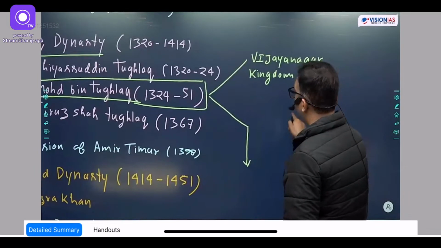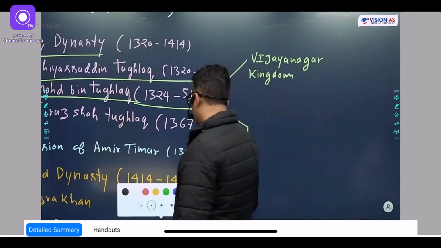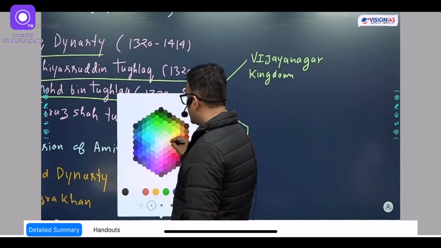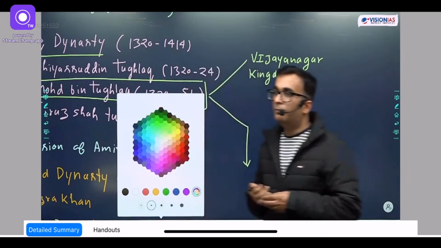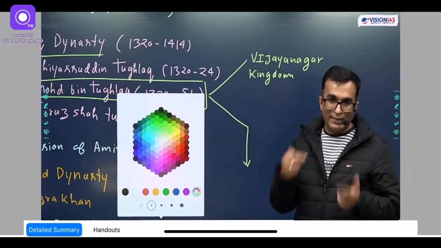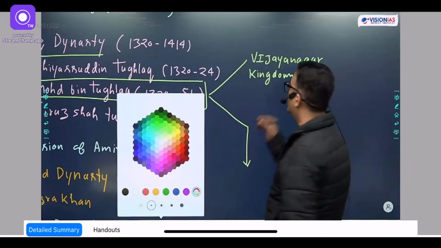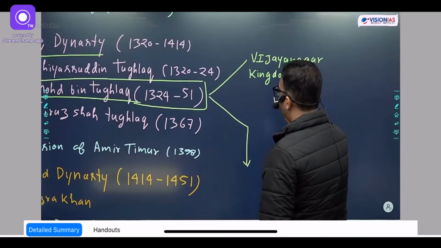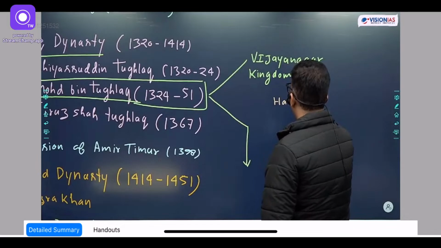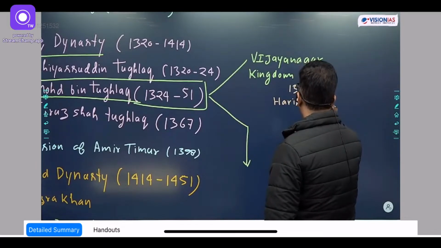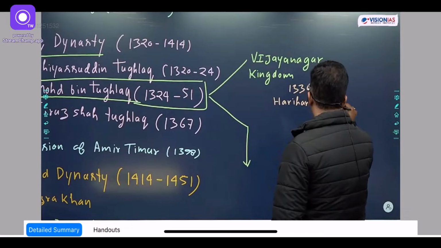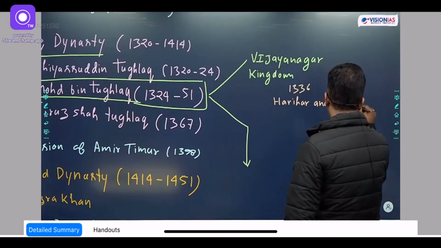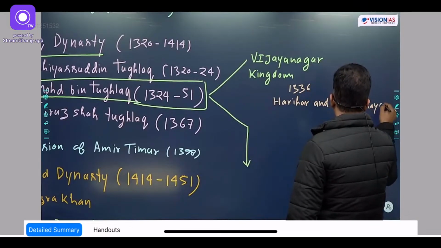So Vijayanagar kingdom, as far as this kingdom is concerned, originally this area was part of Muhammad bin Tughlaq's area, but then in 1336, two brothers, Harihar and Bukka Raya, established it.